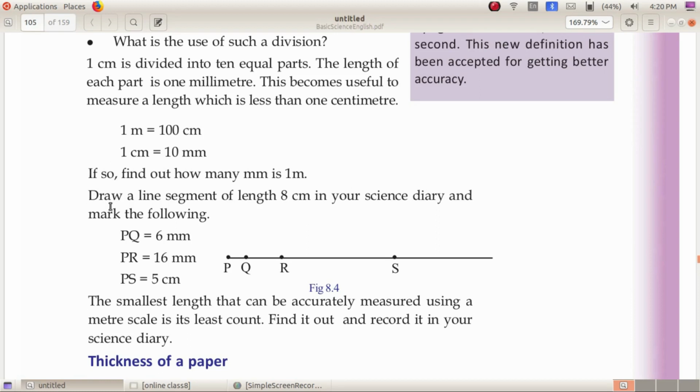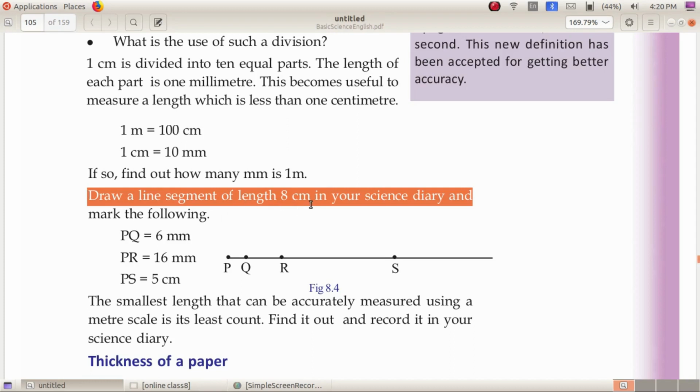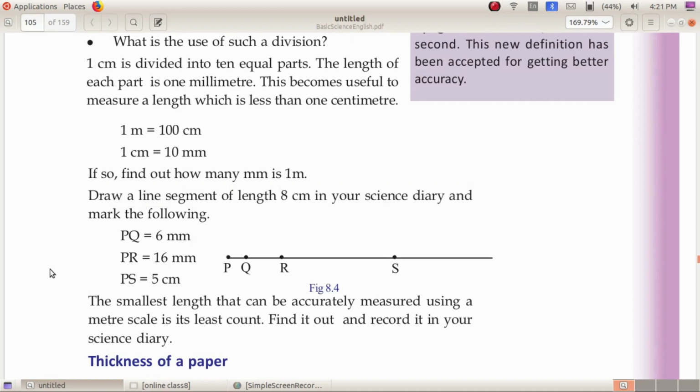Now, draw a line segment of length 8 centimeter in your science diary and mark the following. Take your scale and draw a line of length 8 centimeter. And on that line, you have to mark certain points P, Q, R, S. Here, the whole length of the line is 8 centimeter.